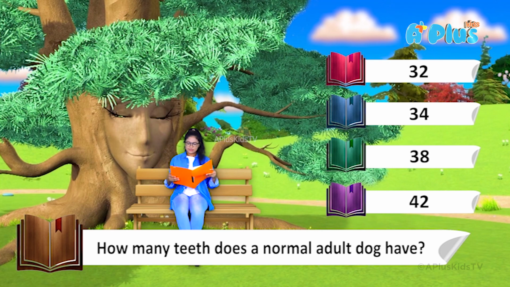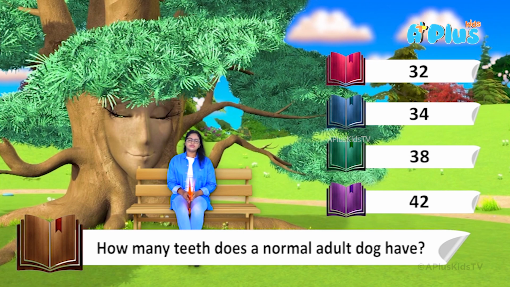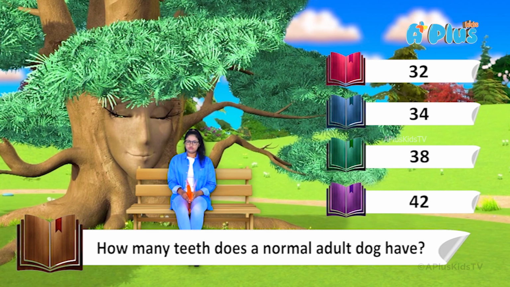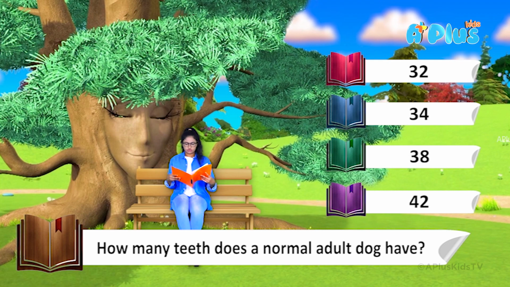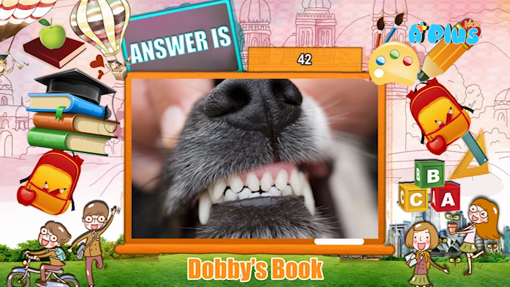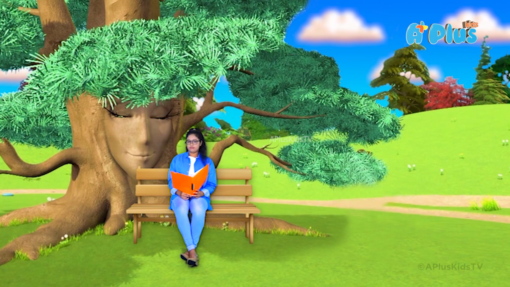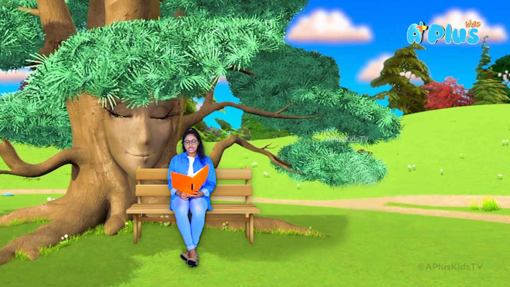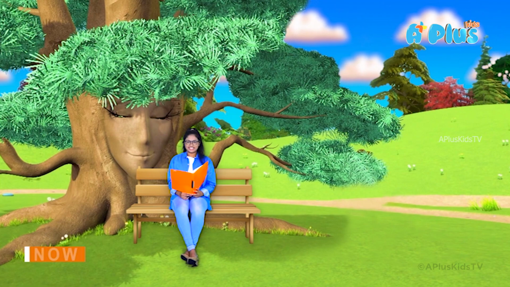As I know, it has to be 42, right? Because more than human, obviously they have more teeth. So, I'll go with answer number 4, which is 42. Let's have a check now. The answer is 42. I told you that was the answer, but I was not sure. But that was the answer. That means an adult dog normally has 42 teeth.